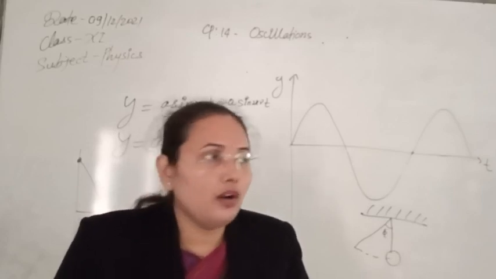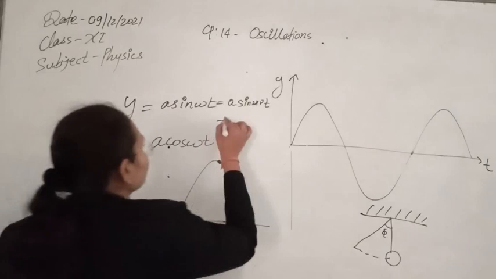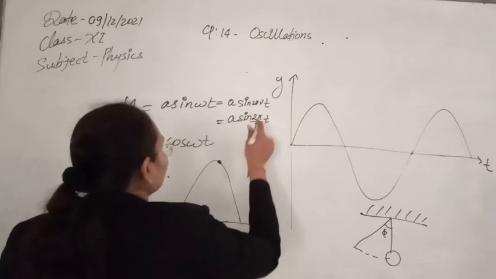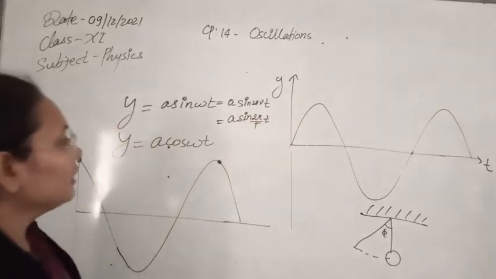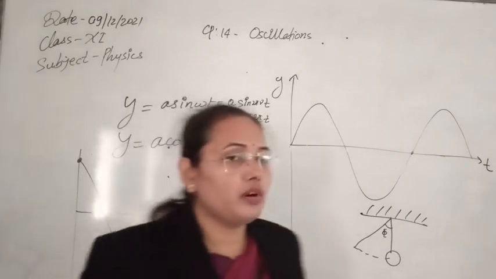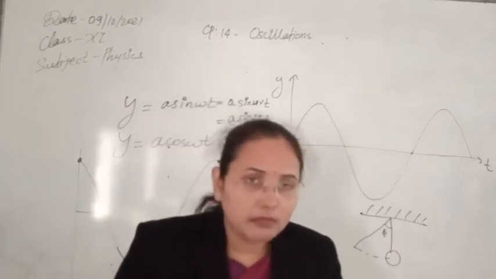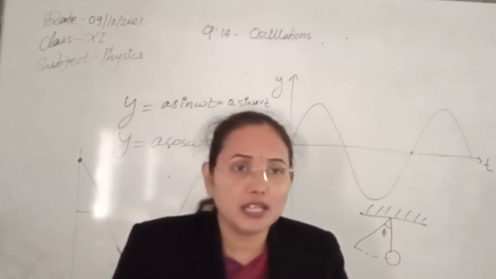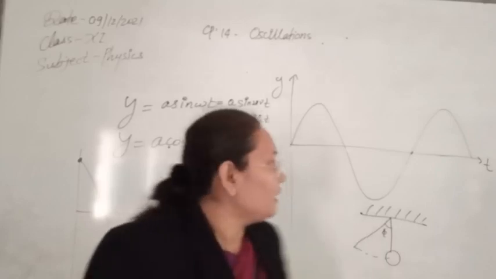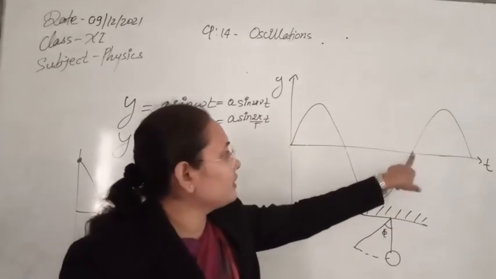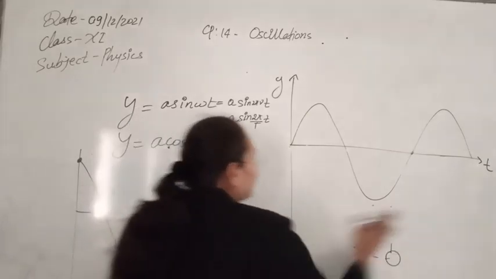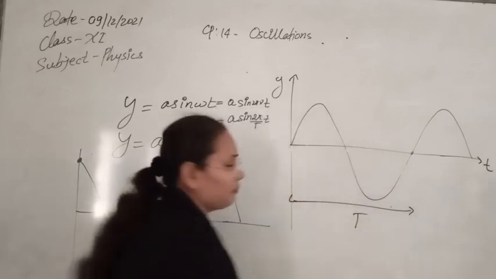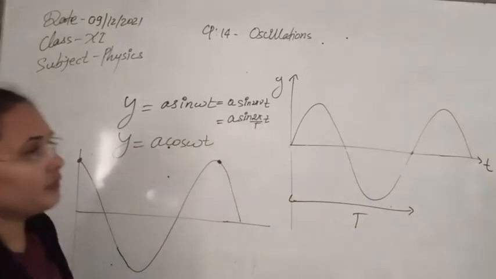So that is nu. Now we can also write this equation in terms of A sin 2 pi by T into t, where capital T is what? That is called the time period. Time period is defined as the time taken to complete one complete vibration or oscillation. You can see one complete vibration is made from here up to here. The time taken by the system from here to here is known as its time period.